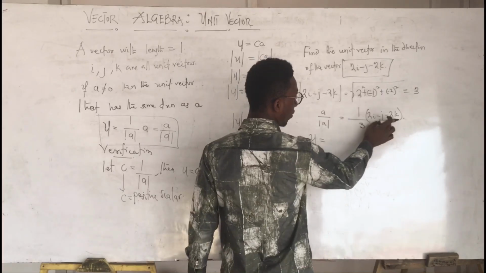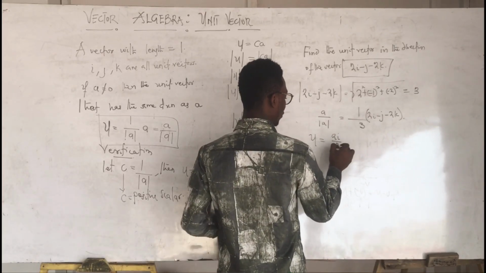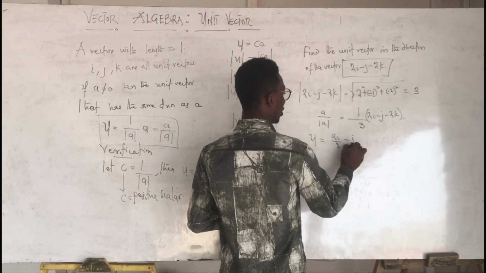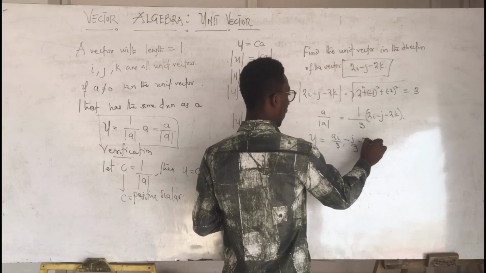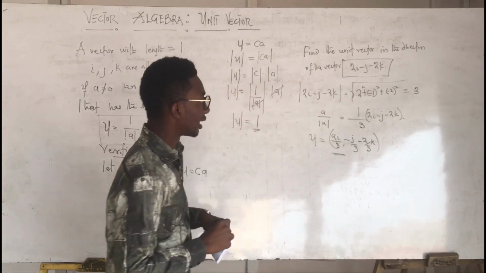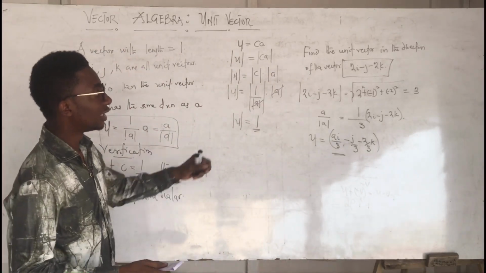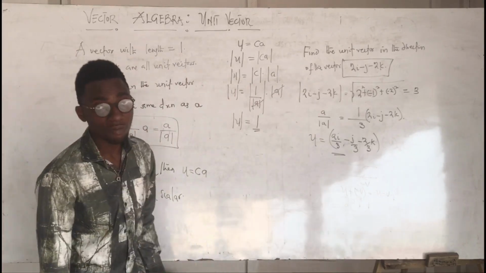You multiply 1/3 by all this, so you get 2/3 i minus 1/3 j minus 2/3 k. So this is the unit vector in the direction of this vector. Thank you very much for joining.